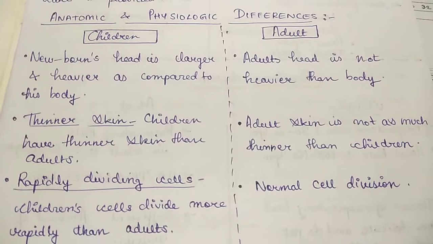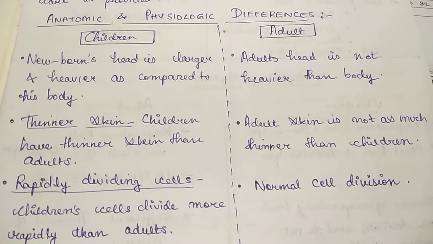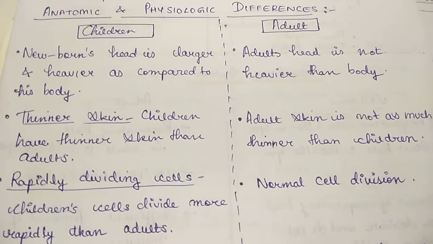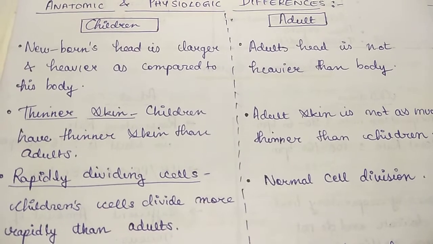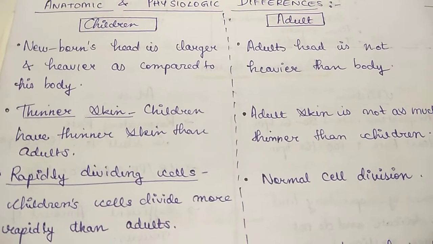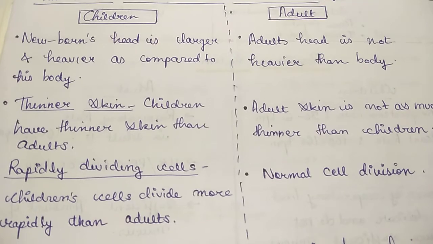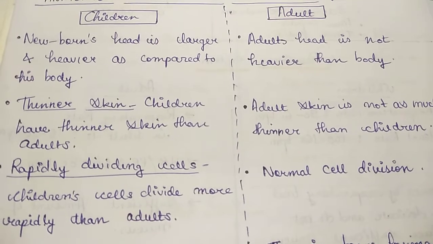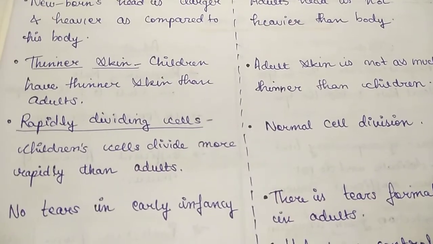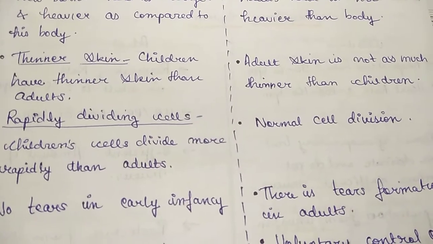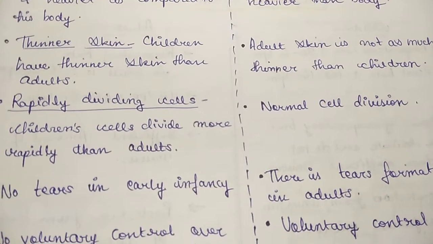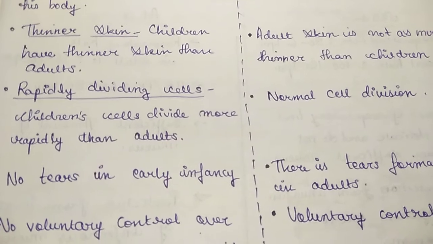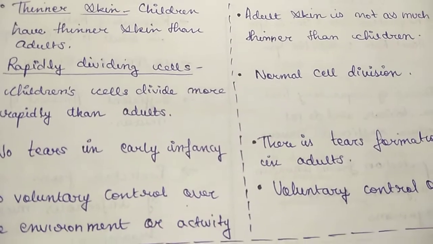On the basic anatomical and physiological differences, a child has a very large head compared to his body. In adults, the head is not heavier than the body. A child has thinner skin and an adult does not have such thin skin. Rapid division of cells occurs in children, and in adults normal cell division.